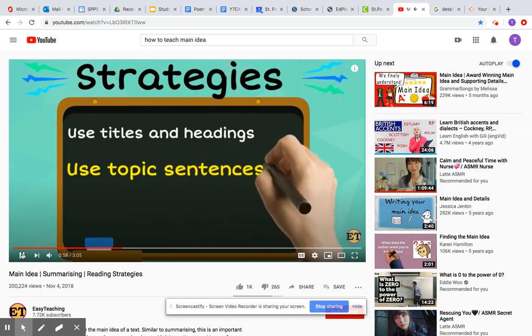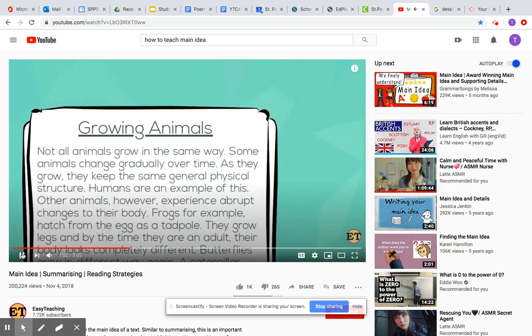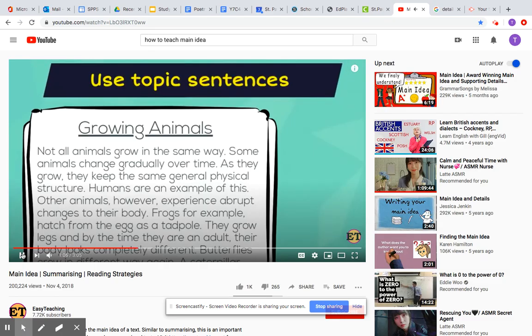Use topic sentences. Another strategy for working out the main idea of a passage is to look at the topic sentence. A topic sentence is the first sentence of a paragraph and provides the main idea. This topic sentence tells us the paragraph will probably be about animals that grow in different ways. This confirms our prediction from earlier that the paragraph will have something to do with animals and growing.